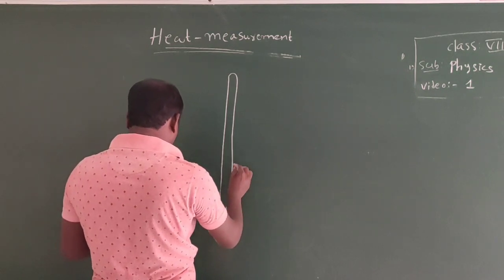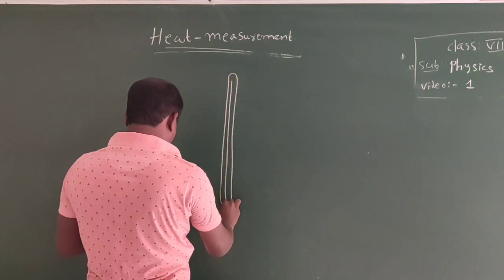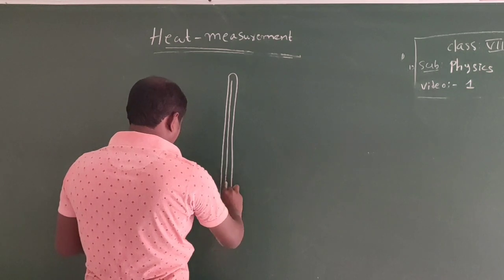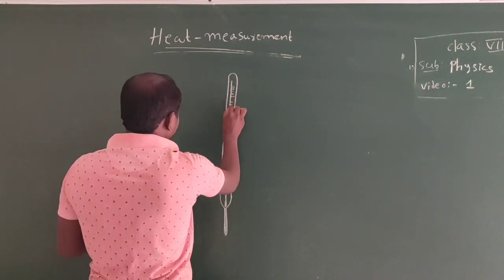This is the thermometer, filled with mercury. These are scales.